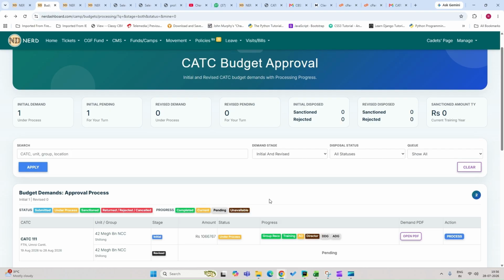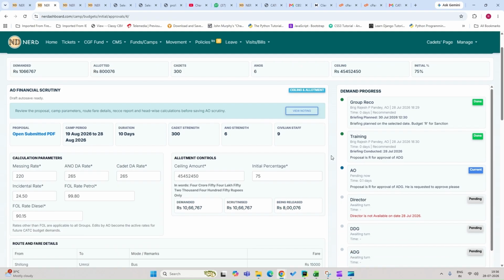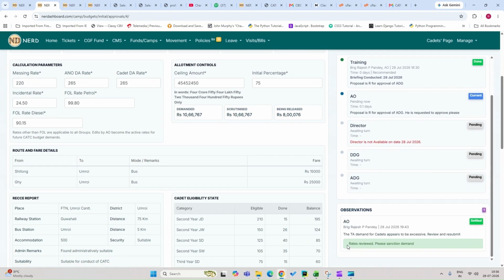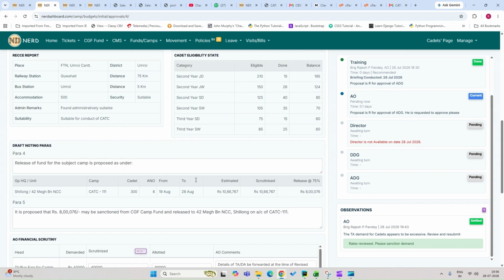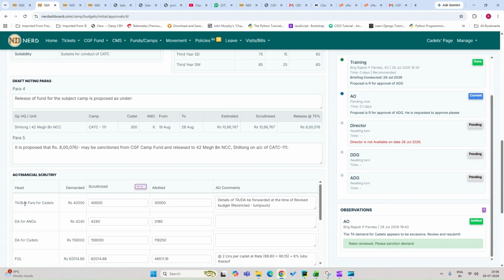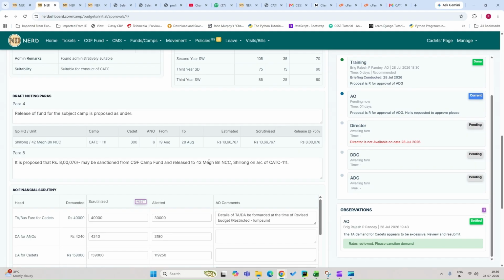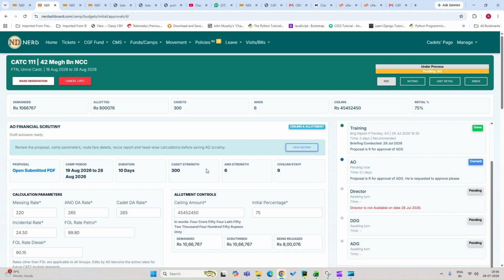Once the CO has carried out the settlement process, now when the AO clicks on this button to view the settlement remarks, he can scroll down and read the remarks, rates reviewed, please sanction demand. And he can see now that the TA for bus fare for cadets has been reduced to 40,000. And he can now proceed to carry out the disposal of this demand by way of recommending for sanction to the ADG.